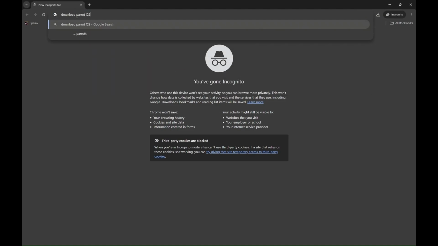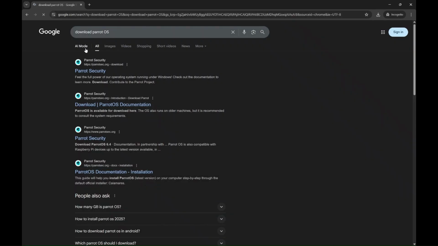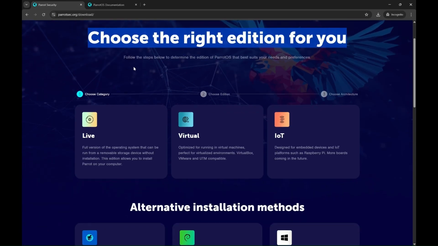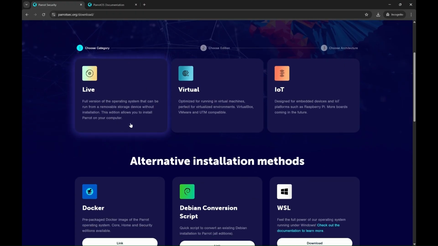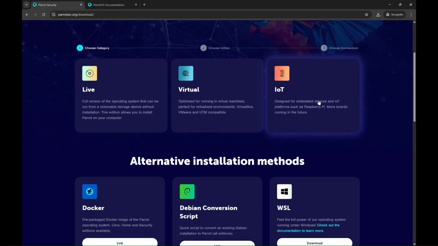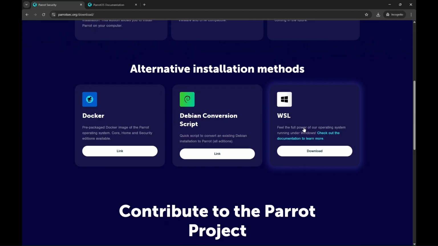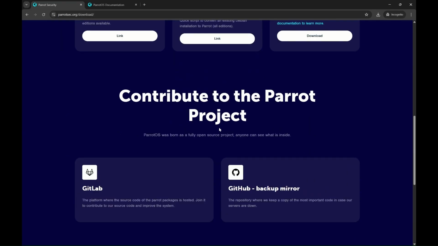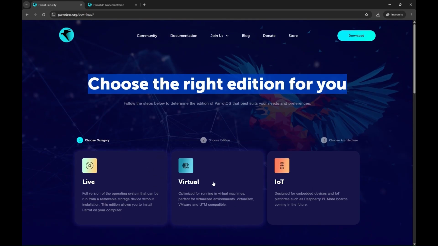So we are going to download and set up Parrot OS in VirtualBox in less than 5 minutes. So go to the official Parrot OS website, scroll down and find the OVA file. So the OVA file is basically a pre-built VM. So no pain installing step by step, just grab the file like a free pizza.